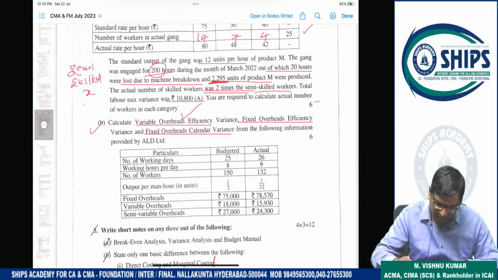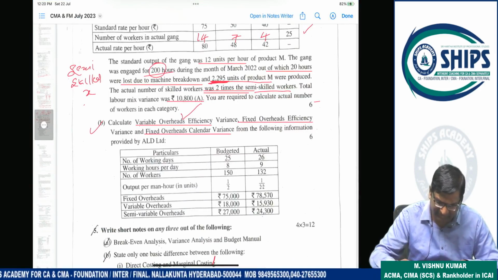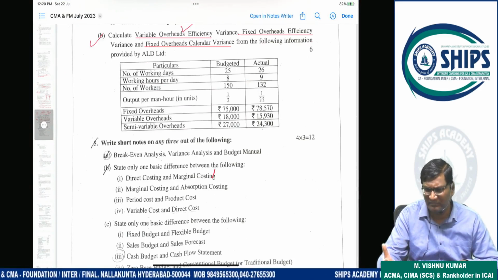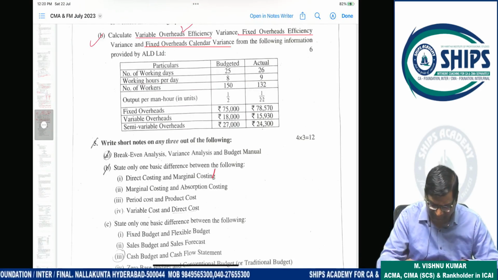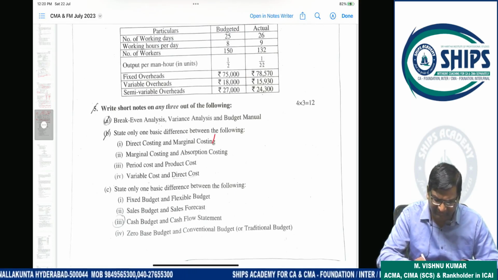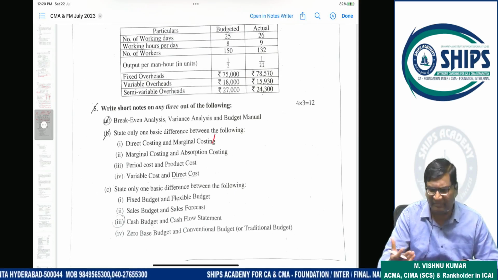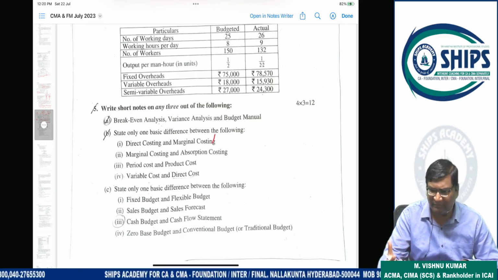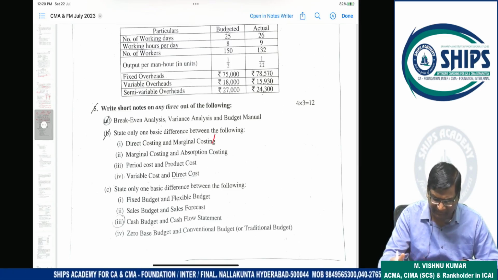Now, theory questions I am not discussing here, because theory questions are available in any book, so from any book we can understand this. I will only give the hint: break-even analysis, variance analysis, budget manual. Break-even analysis means analyzing the break-even point in units, break-even point in rupees, cash break-even point, total break-even point, and multi-product break-even point. All this will come in this.